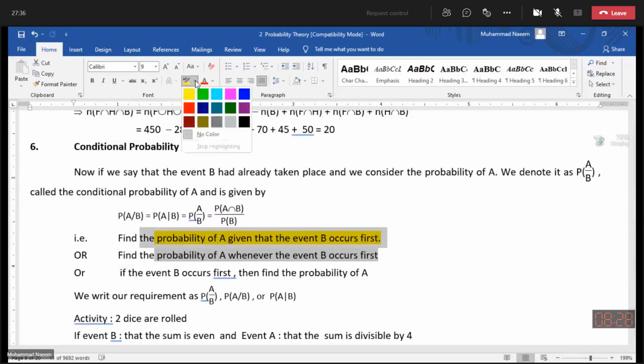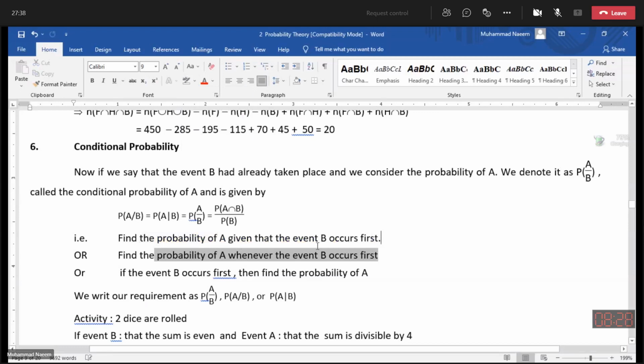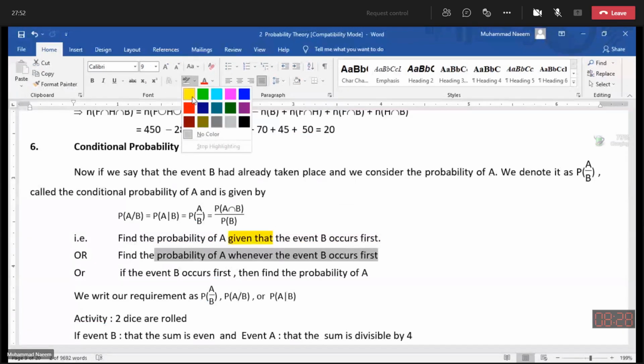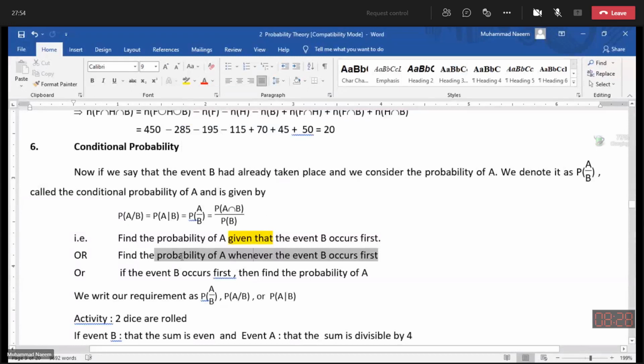After the keyword given that, we have the event B, so this is performed first.